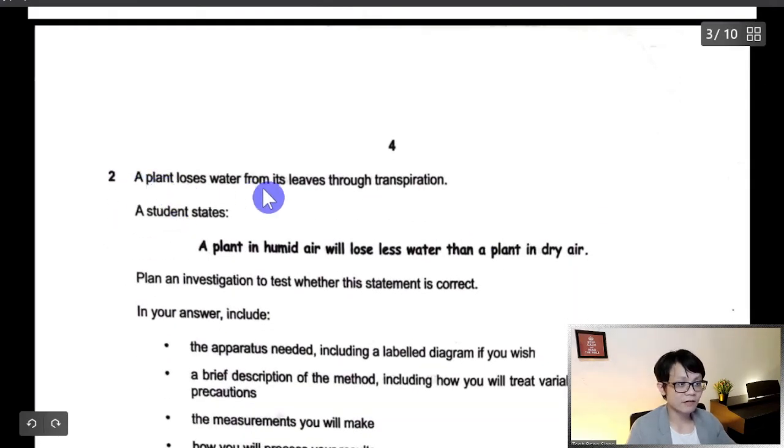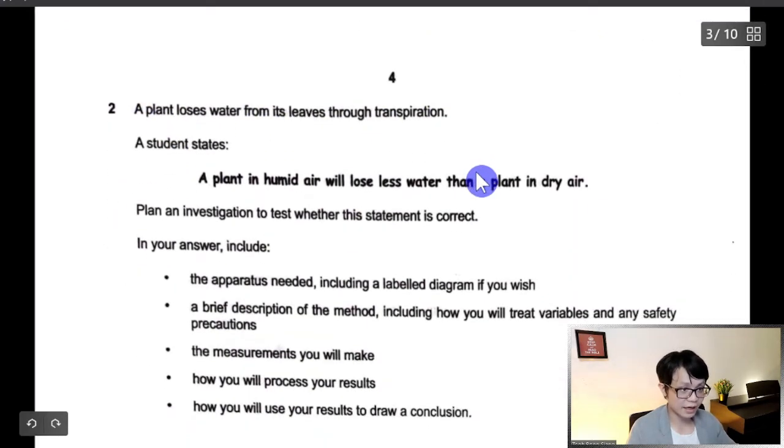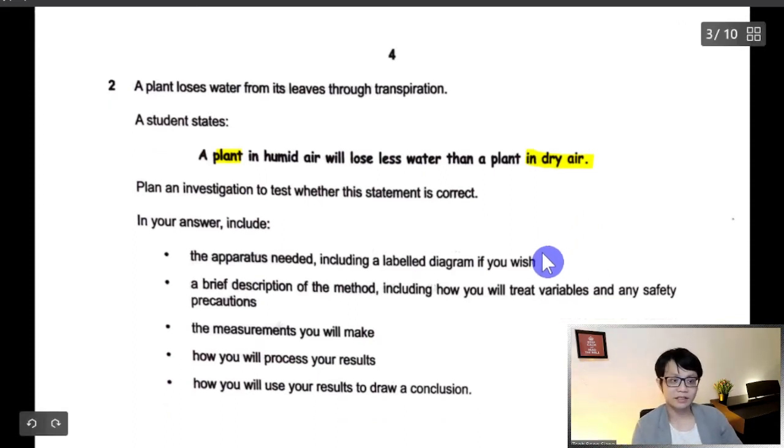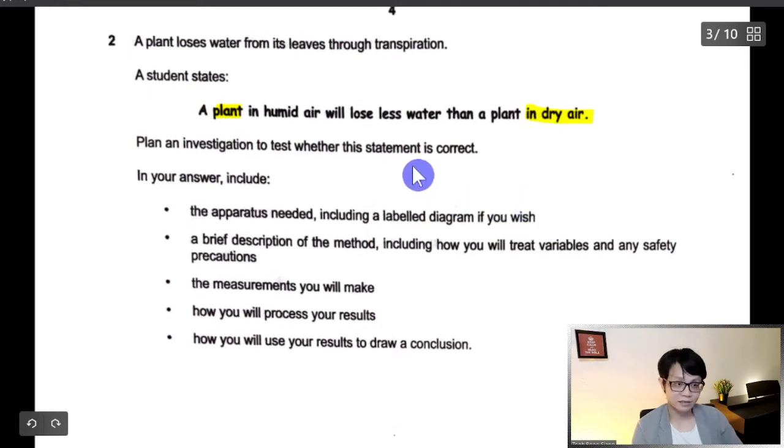A plant loses water from its leaf through transpiration, and a plant in dry air will lose more water. Correct or not? If I put a plant in Malaysia and a plant in Africa, obviously the plant in Africa will dry faster due to the higher rate of transpiration, because the air in Africa is drier compared to Malaysia. We know both countries are hot, but Malaysia is more humid and Africa is less humid. Plan an investigation to test whether the statement is correct.